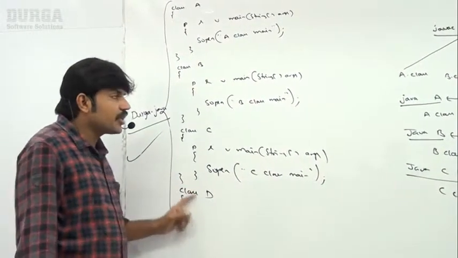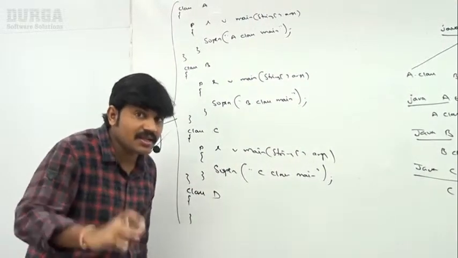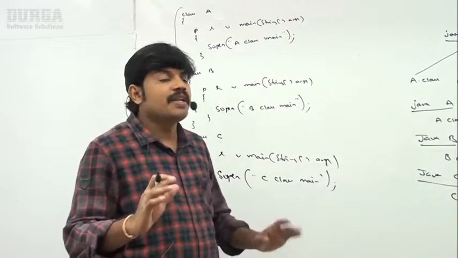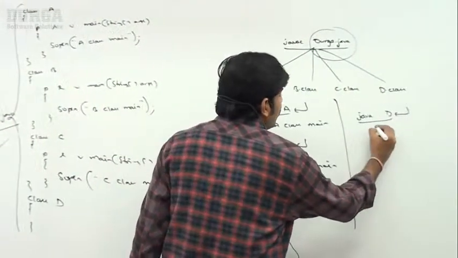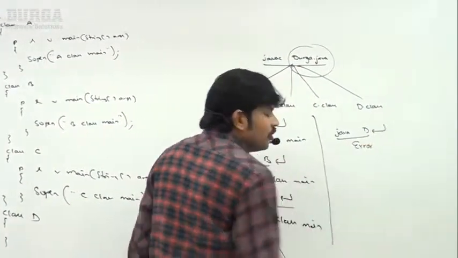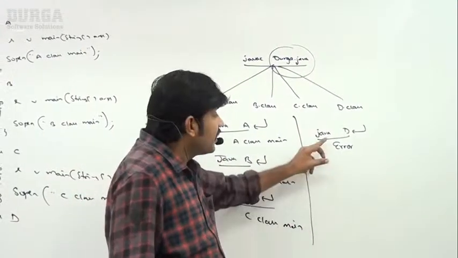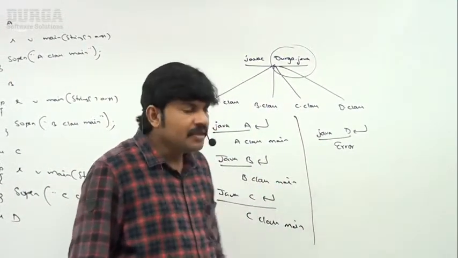Whenever we are executing a class, if that class doesn't contain a main method, immediately we will get an error saying main method is not available, please declare main method, public static void main. Error we are going to get. Clear, right?